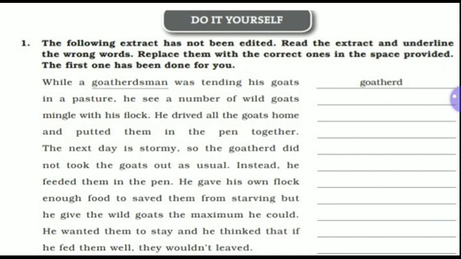Now in the next number, in a pasture he C is written. C is wrong, underline it and write saw, S-A-W, saw. Now next line, there are two mistakes, mingle and drived. You have to correct them.